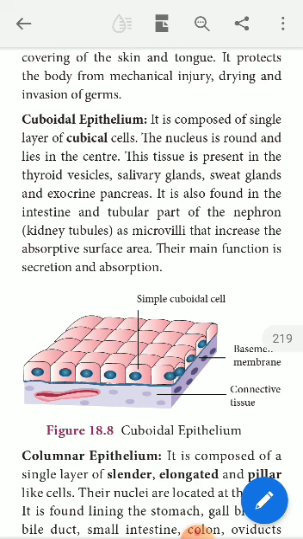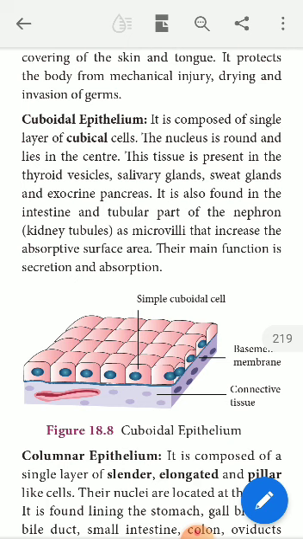Why am I mentioning this? The location or position of the nucleus will vary from tissue to tissue or cell to cell. In squamous epithelium it is prominent, but in cuboidal epithelium the nucleus is found at the center of the cell.